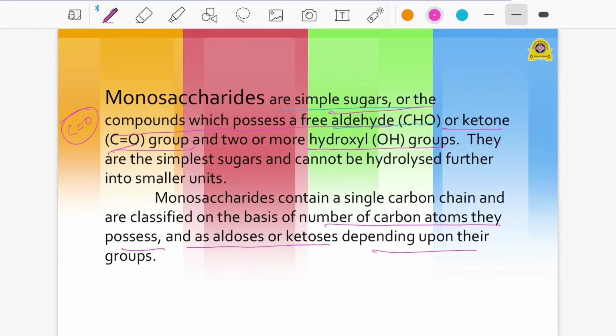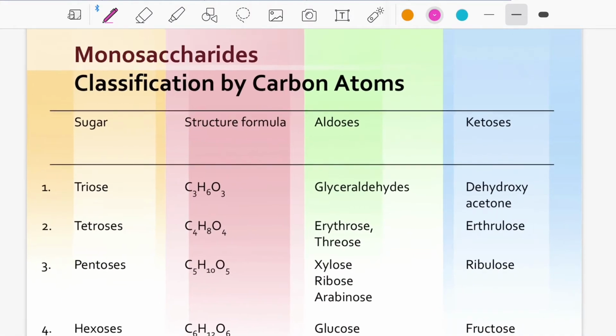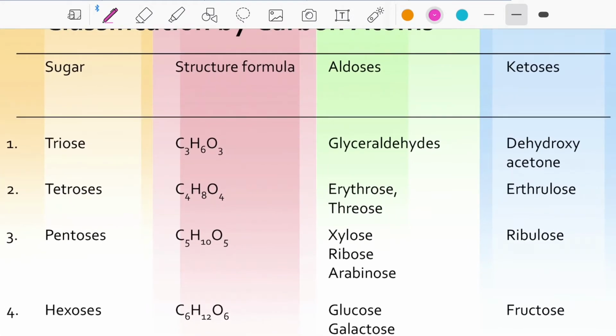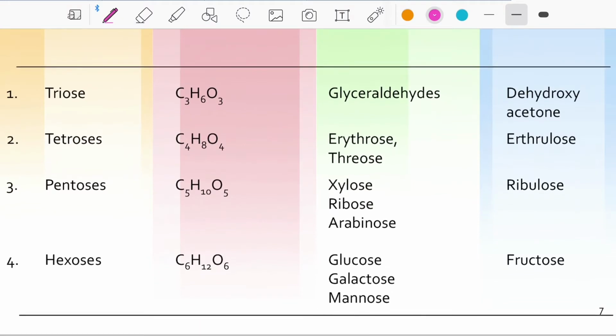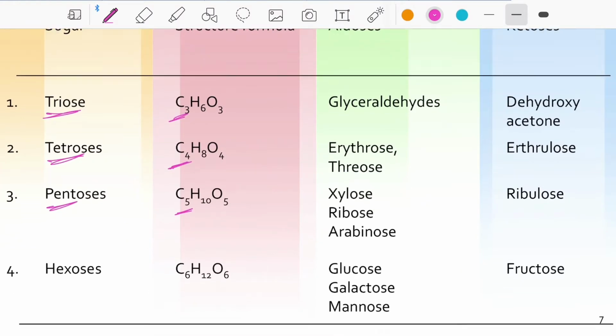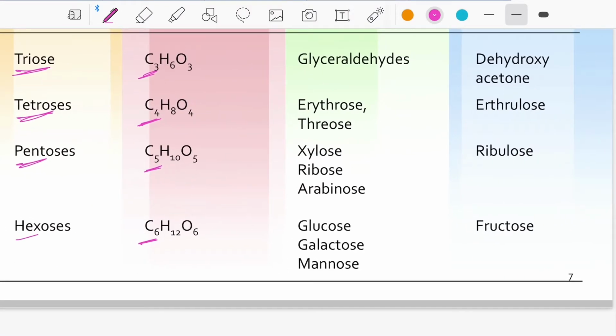The basic monosaccharide hexoses are glucose, galactose and fructose. Glucose and galactose consist of an aldehyde group, but fructose consists of a keto group. And this is the detailed classification of monosaccharides. Let's discuss this: sugar, structural formula, aldoses and ketoses. Trioses means 3 carbon atoms, tetroses means 4 carbon atoms, pentoses means 5 carbon atoms, and finally hexoses means 6 carbon atoms.